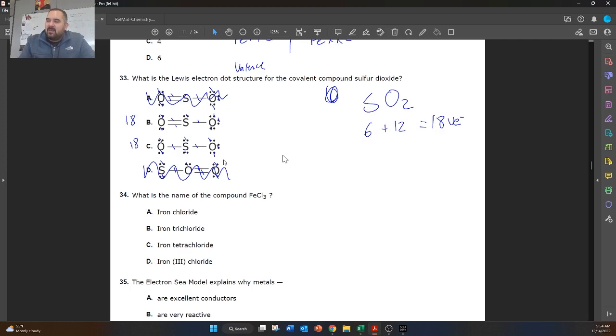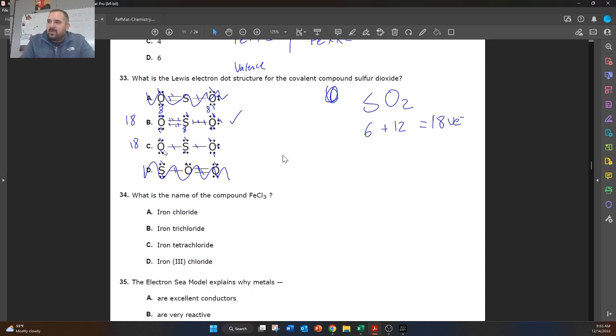Now, after we've counted up our electrons, next thing we want to do is make sure that each element has a full octet. An octet is when it's surrounded by all the electrons that it wants. For most elements, that's 8. For some elements, it's less. But 8 is what you guys want to remember. So in this case, oxygen has a full octet. It's got these 2, 4, 6, 8. Sulfur here has 2, 4, 6, 8. So sulfur is also 8. And then this oxygen is 2, 4, 6, 8. So each element in this compound has an octet. So this is a good one.